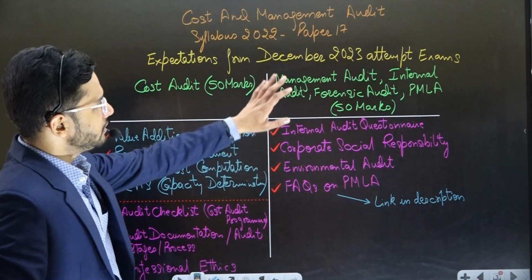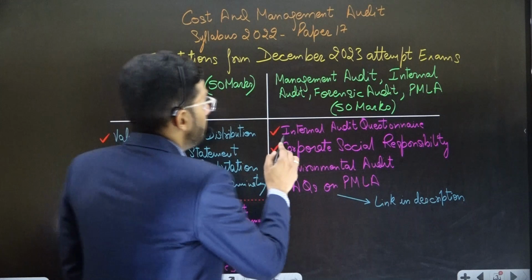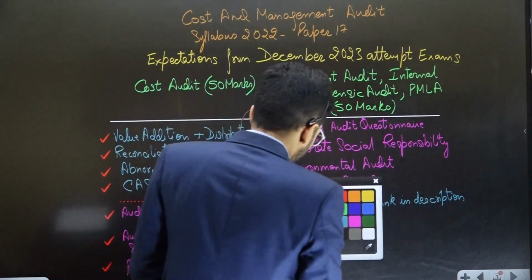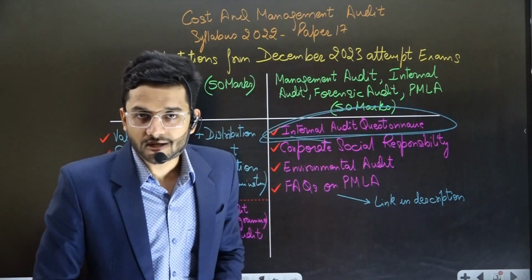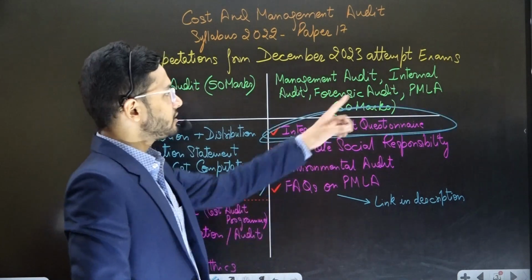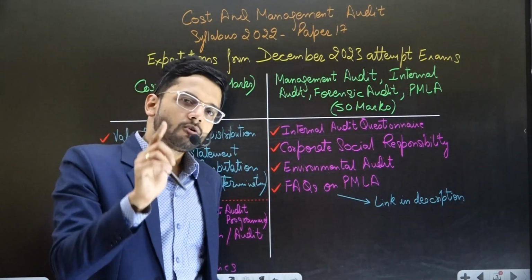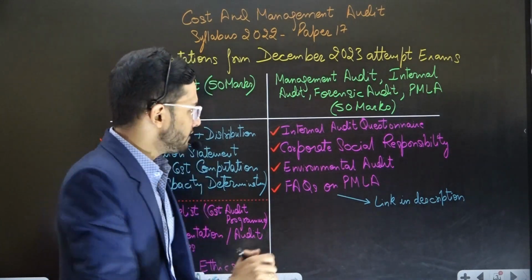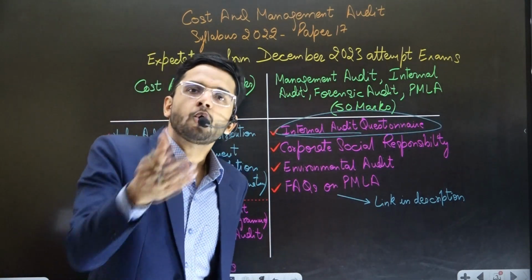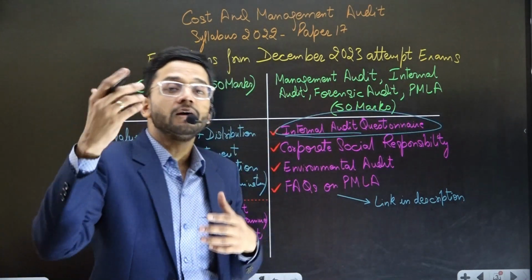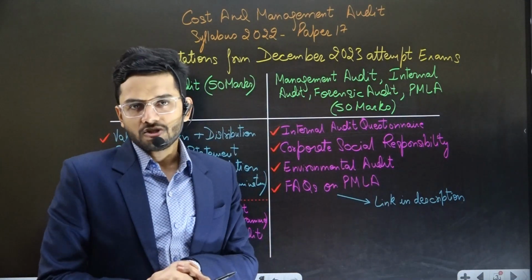The most important topics from the theory portion of these particular chapters: number 1, internal audit questionnaire. Guys, mandatorily a question is going to come from the internal audit questionnaire. If you are referring to my book, then in internal controls, internal audit, the solved practice questions, I think it's question number 5 or 6, I've given you the internal audit checklist of how to do internal audit of a cooperative society, a hospital, an education institution, and a charitable organization.